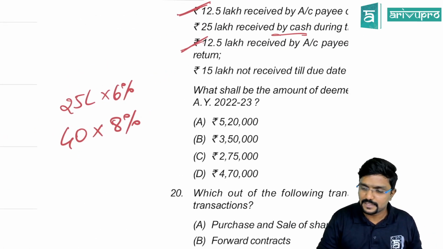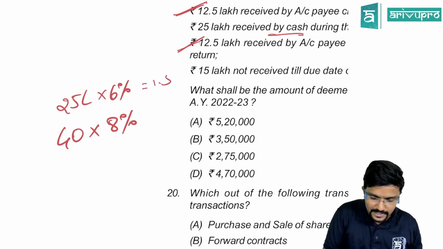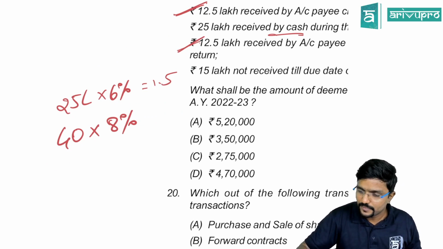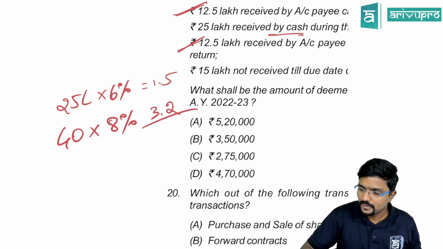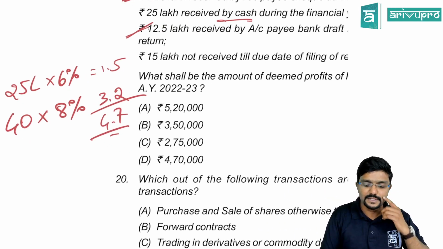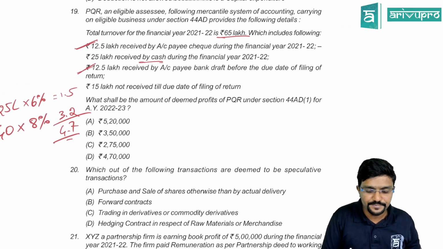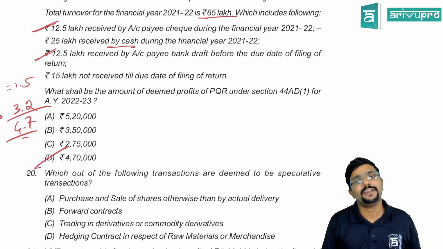Yes, guys, let us check. 25 lakh into 6% comes to 1.5 lakh. Then 40 lakh into 8% is 3.2 lakh. So 1.5 plus 3.2 is 4.7. 4.7 is the answer. That is D. So the presumptive income of PQR Limited as per section 44 AD is 4,70,000. Fine. Interesting question.